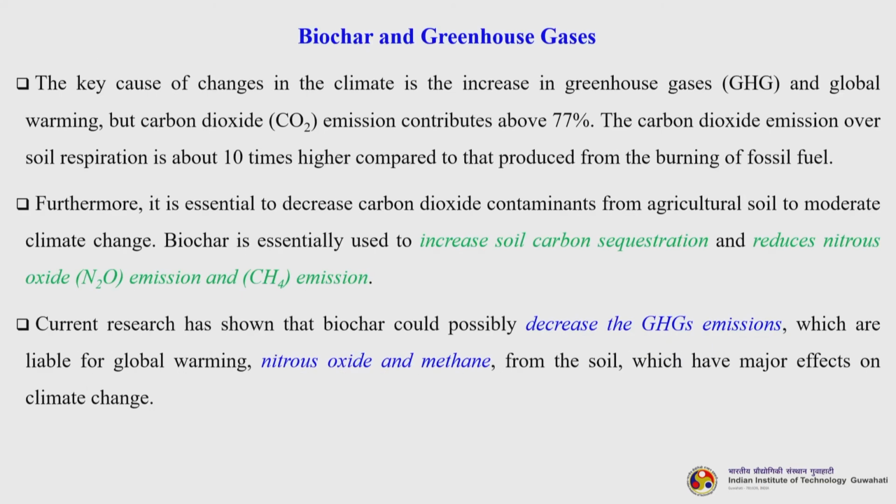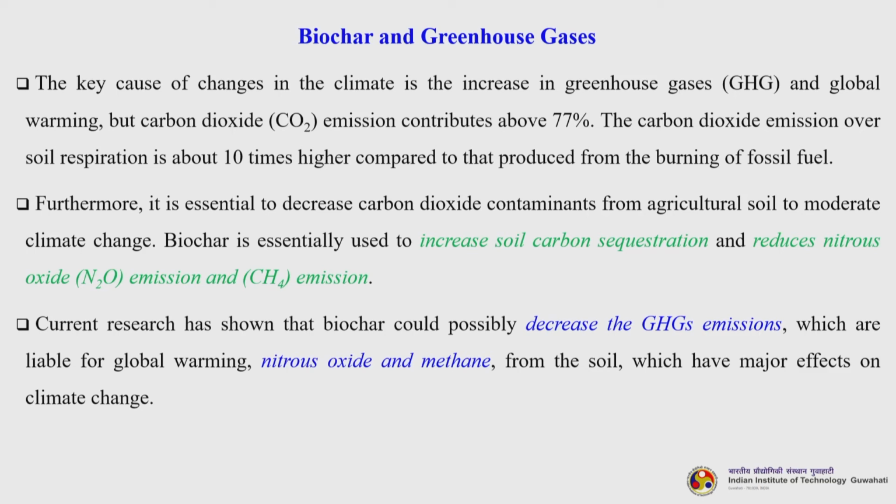So, biochar and greenhouse gases. The key cause of changes in the climate is the increase in the greenhouse gases and global warming, and carbon dioxide emissions contribute almost 77%. The carbon dioxide emission over soil respiration is about 10 times higher compared to that produced from the burning of fossil fuel. Furthermore, it is essential to decrease carbon dioxide contaminants from agricultural soil to moderate climate change.